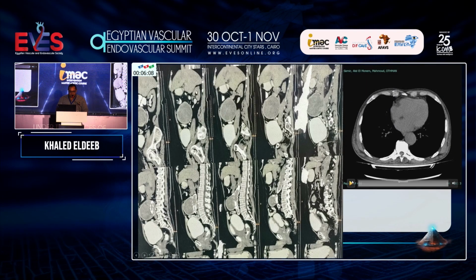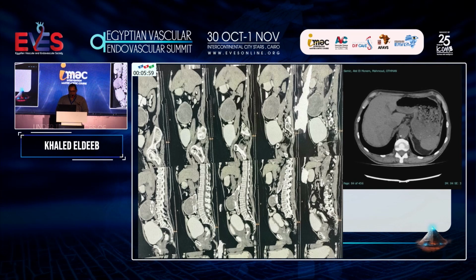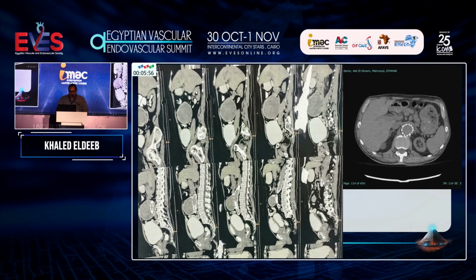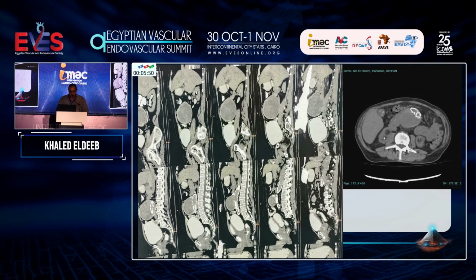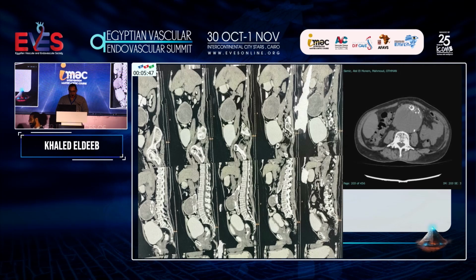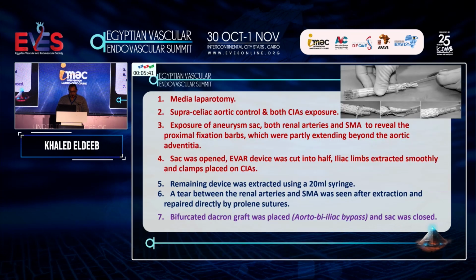This is the CT angiogram. We see here the proximal fixation, the aneurysm sac, and both limbs. A medial laparotomy was done, the supraceliac aortic control and both common iliac arteries exposed. Exposure of the aneurysmal sac, both renal arteries and supramesenteric arteries revealed the proximal fixation barbs, and the barbs were extending beyond the aortic adventitia.